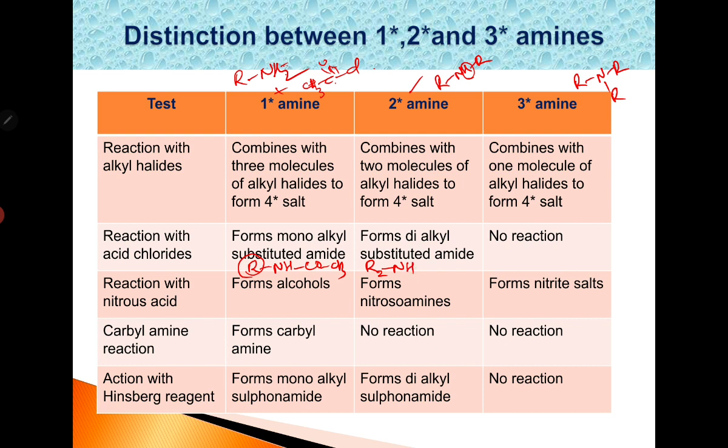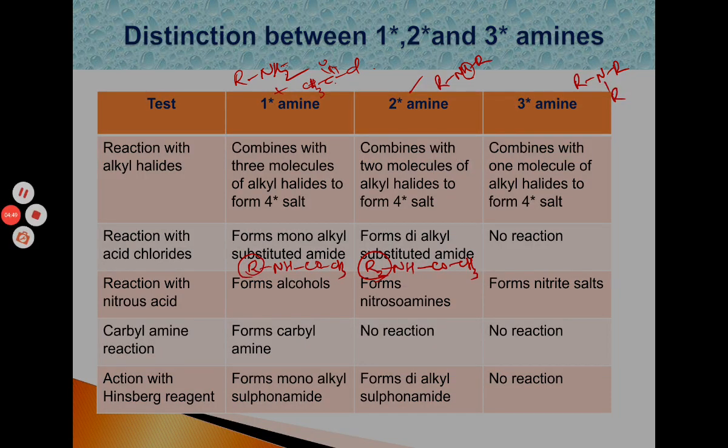the amine group is bonded to two alkyl groups. Therefore, in the product we get dialkyl substituted amides. But tertiary amines do not contain any hydrogen atoms, so they do not show the reaction. Therefore, primary amines give monoalkyl substituted amides with acid chlorides, and secondary amines give dialkyl substituted amides.